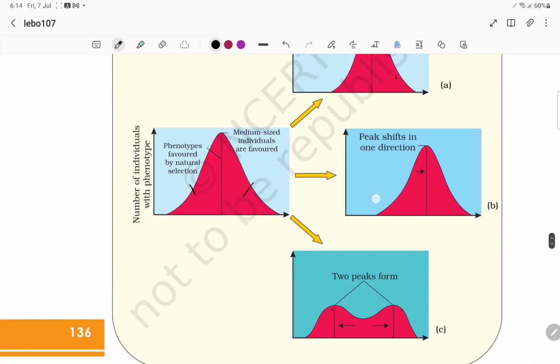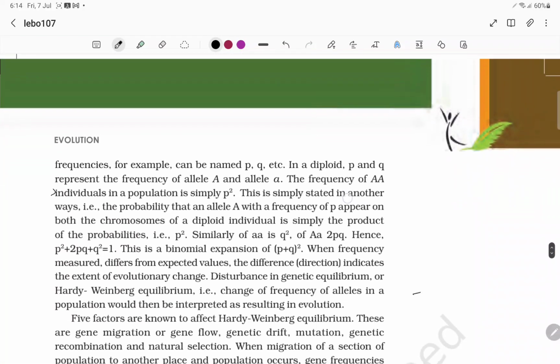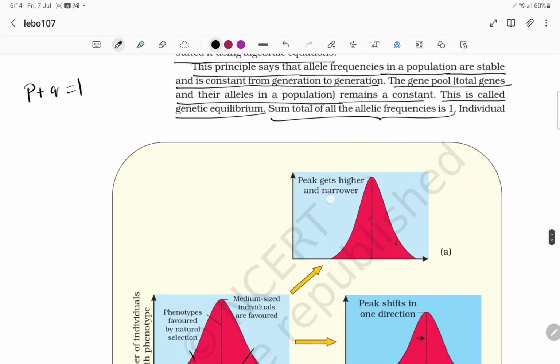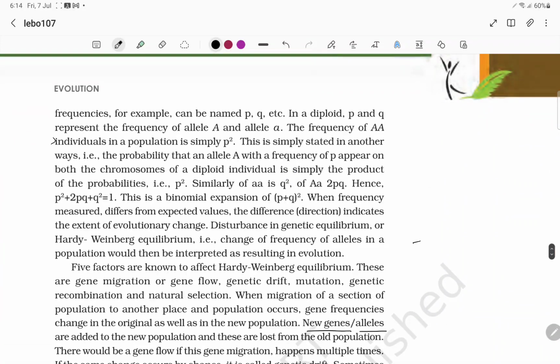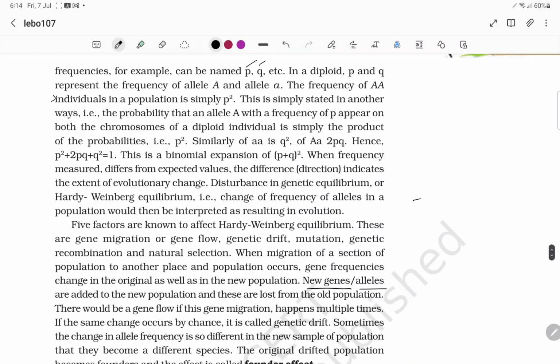Now let's see the individual frequencies. For example, he named them P and Q. In a diploid, P and Q represent the frequency of allele capital A and small a.